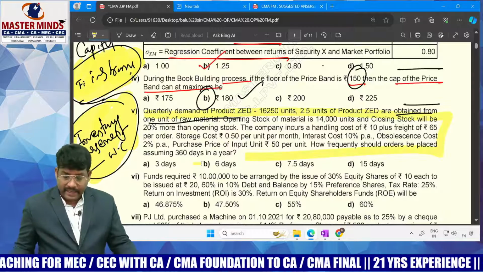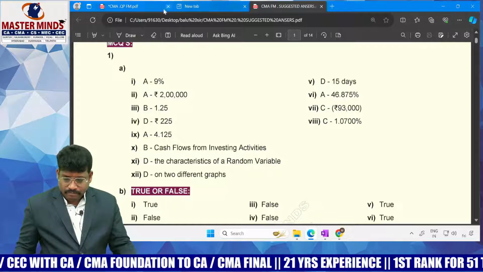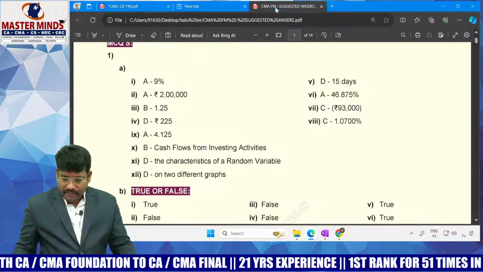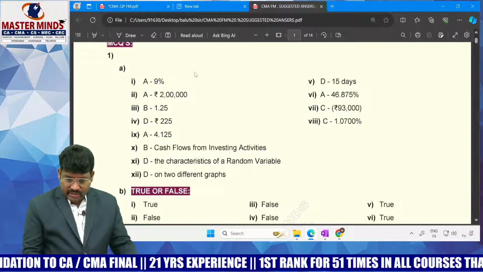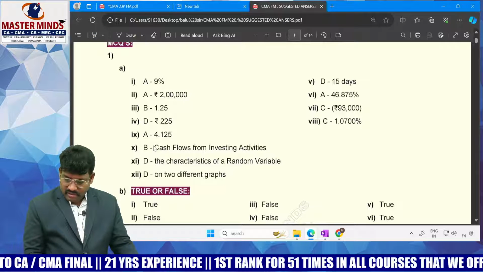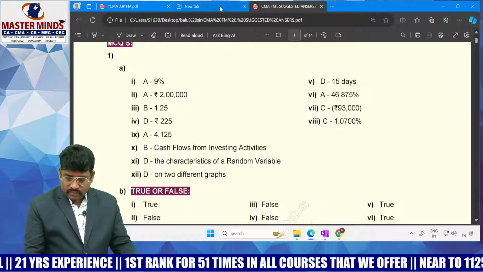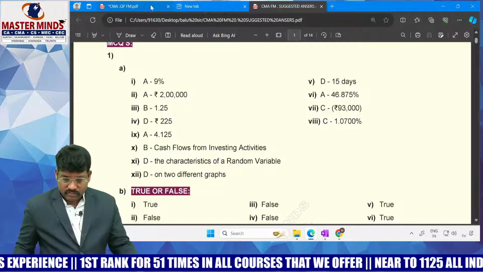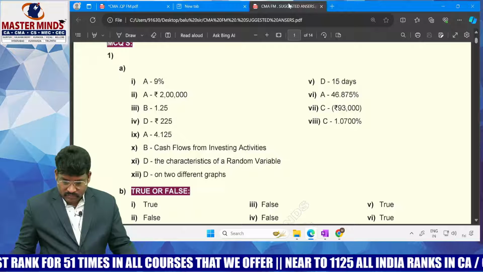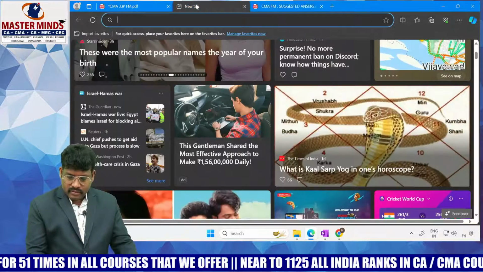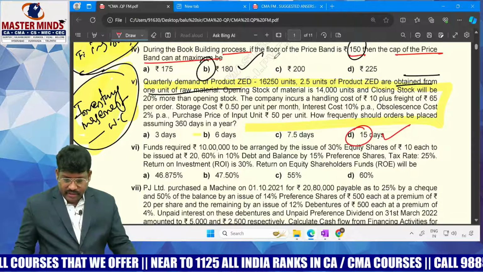Though the question is very lengthy, if you observe the solution pattern we discussed previously, the answer for the fifth one is 227 days. Here it is the answer, 15 days.